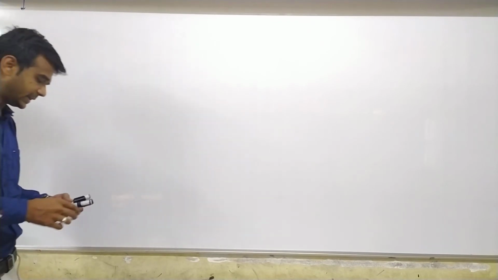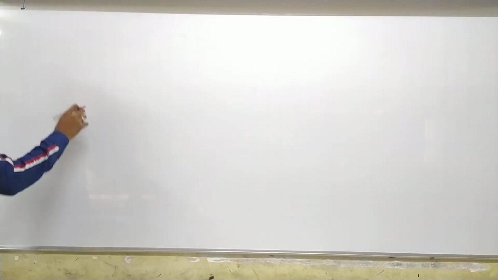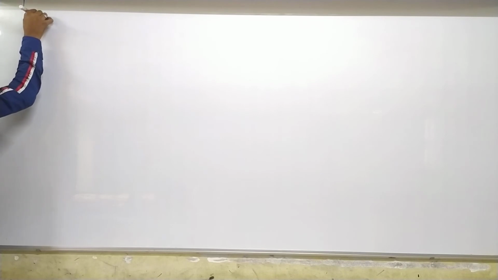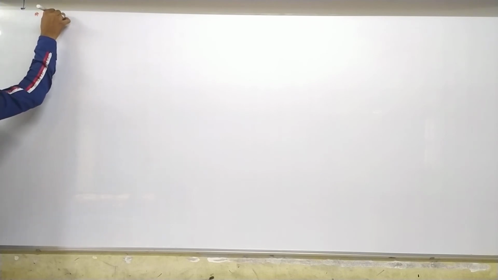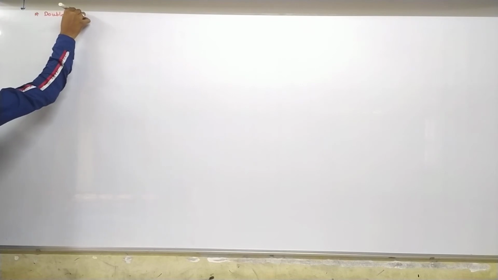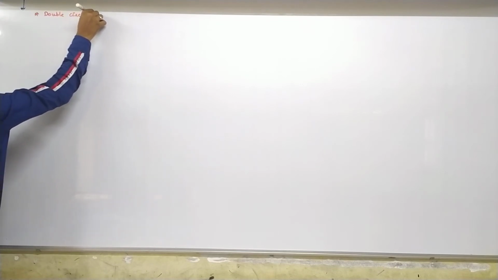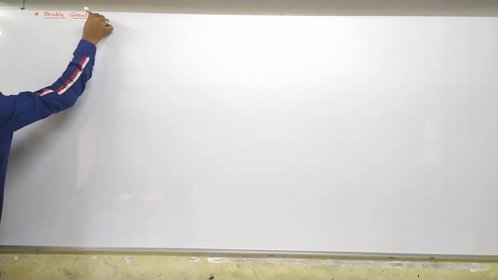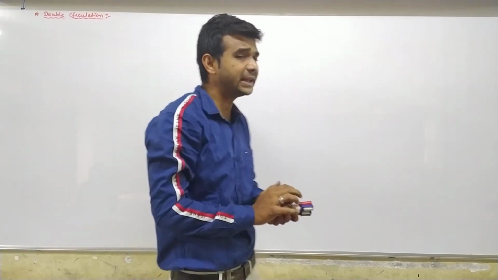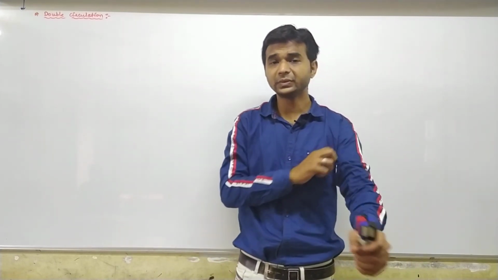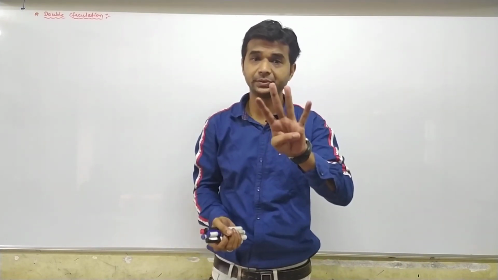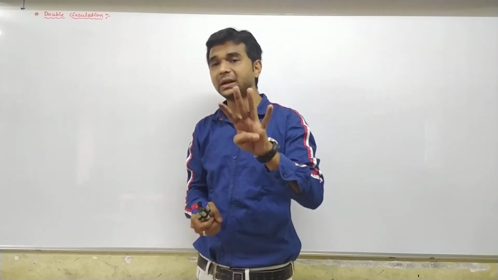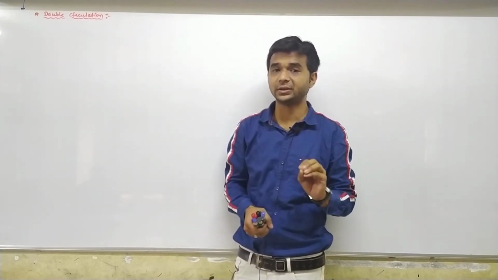Now continue with the next topic, double circulation. Initially I told you that our heart has 4 chambers. So in a 4-chambered heart we have double circulation.